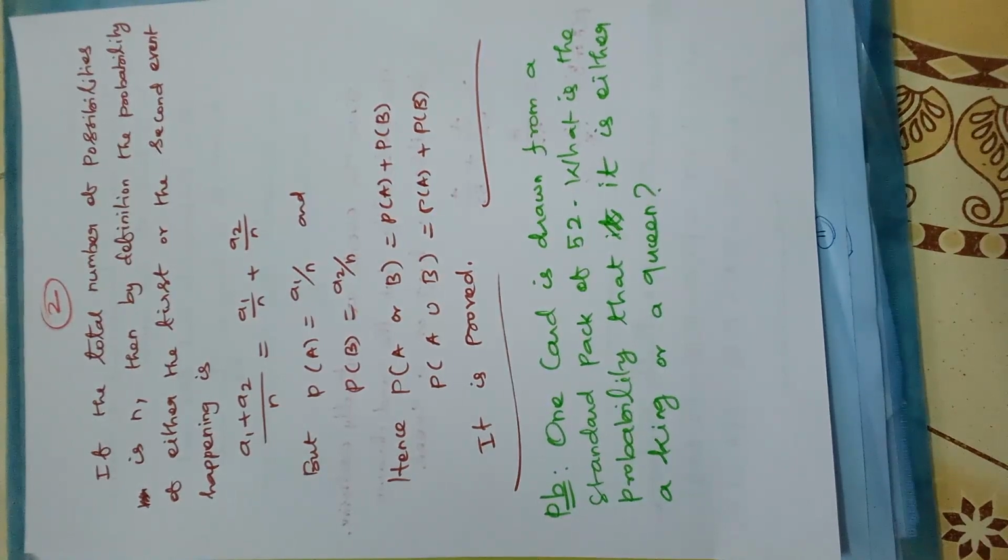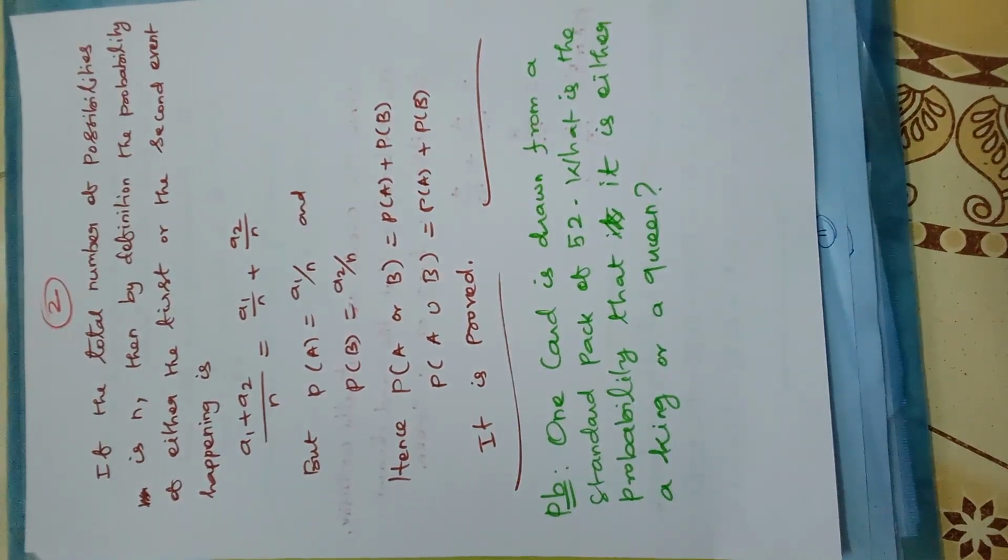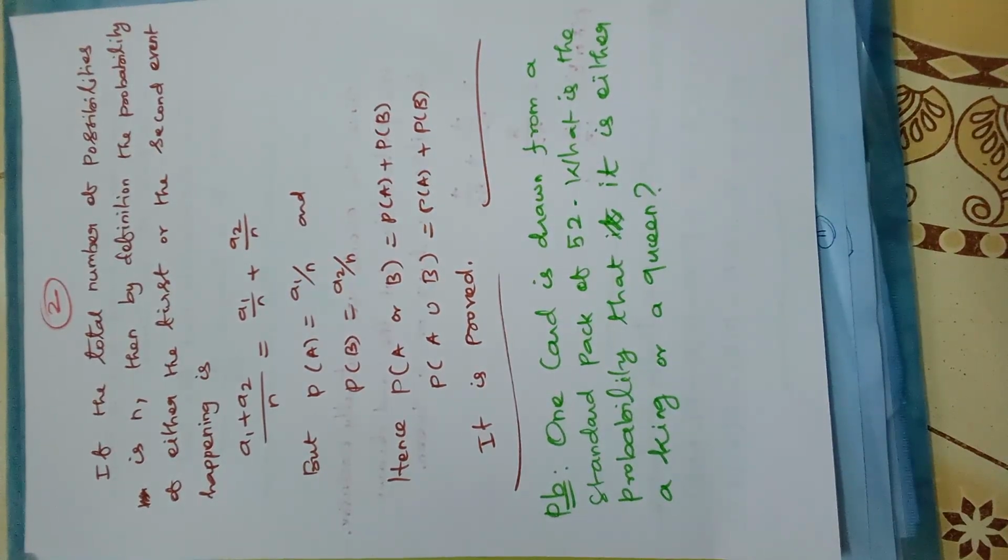So probability of A or B can be written as probability of A plus probability of B, or P of A union B is equal to P of A plus P of B. It is proved. So very important theorem, so easy. So these are the ways we can prove the addition theorem from probability. So let's move on to one example for the addition theorem.